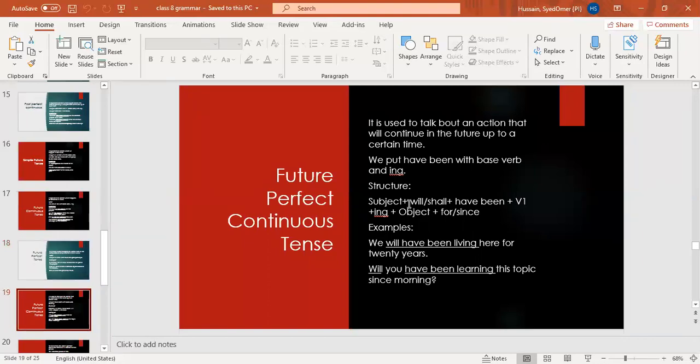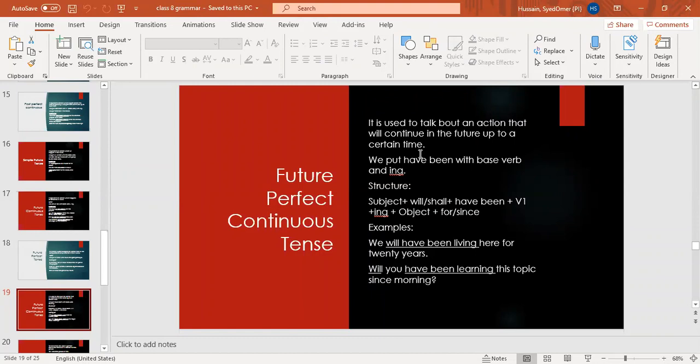Now students, future perfect continuous. Perfect, we are going to put have been. Continuous, first form of verb with ing, and future, so we are going to put will or shall. Future perfect continuous tense refers to an action which will be going on at some time in the future. It is used to talk about an action that will continue in the future up to a certain time. Whenever the words perfect continuous come together, we are referring to a time period.